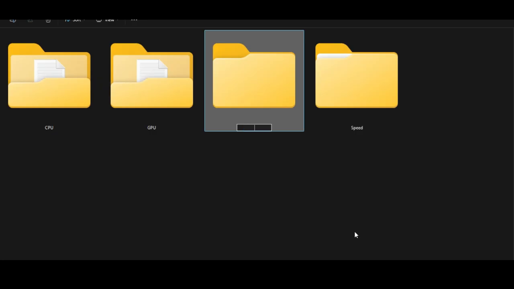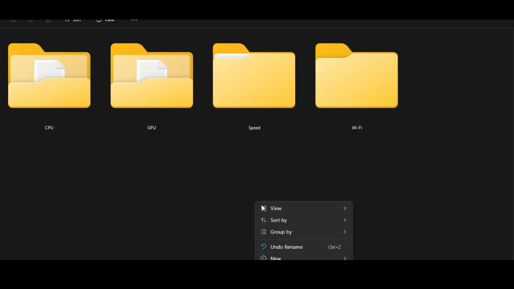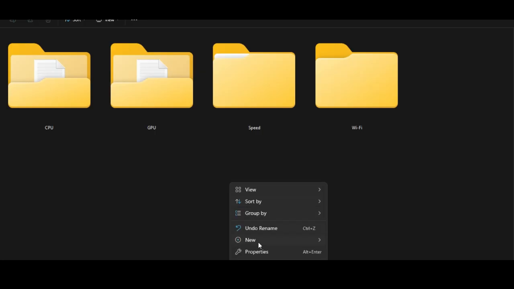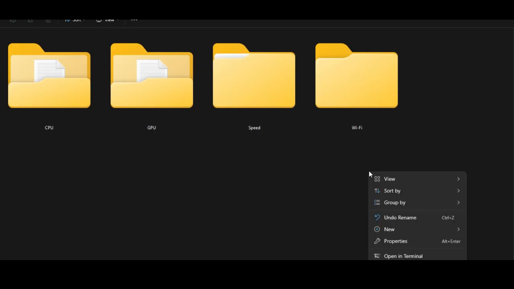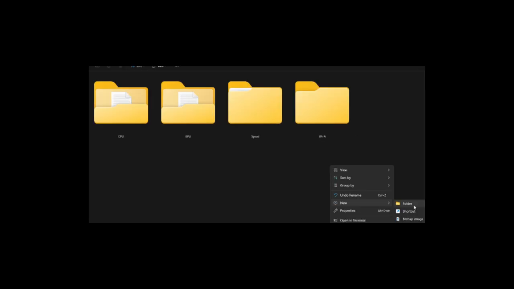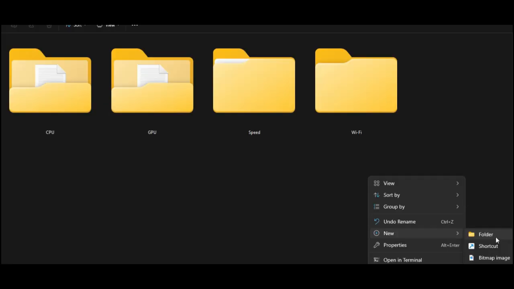Anyway, you're going to call this Wi-Fi. And then, what do? I need you to guess. Do you make a text document or a folder? Go on, guess. No, I'm going to stop the music. Guess. Right now. I want you to guess. Because you make a shortcut.